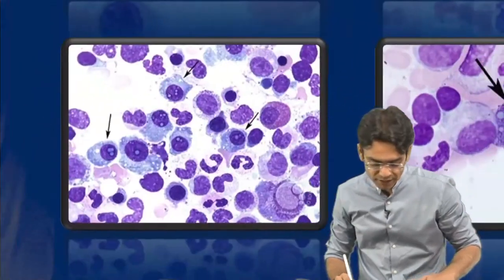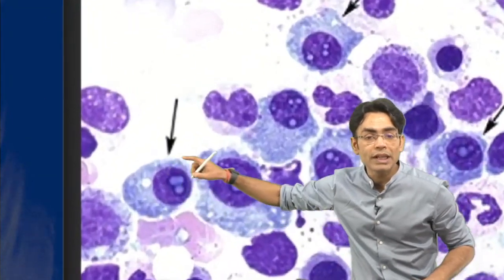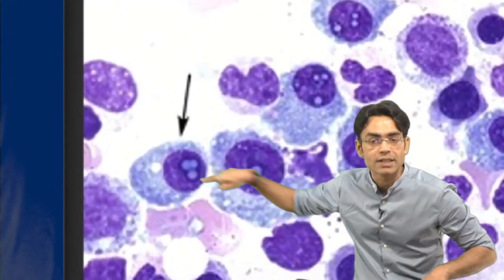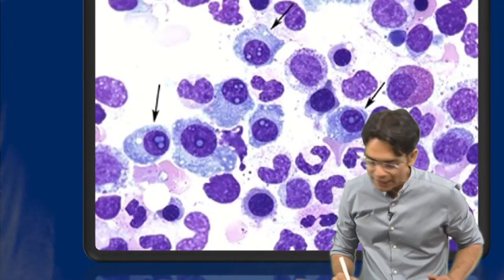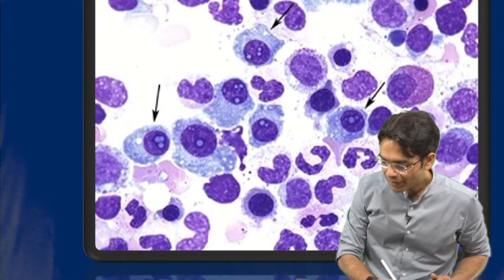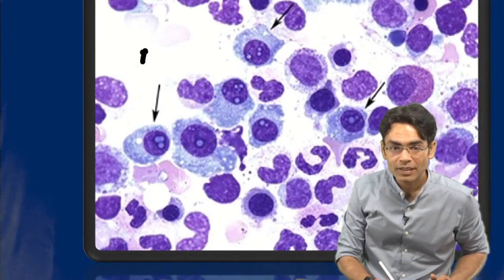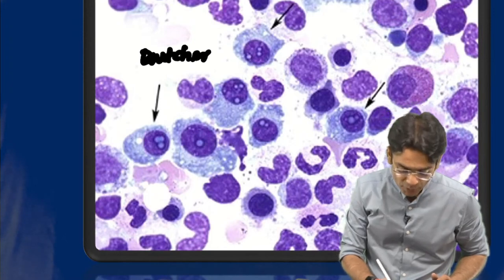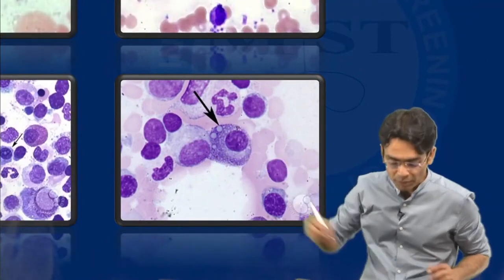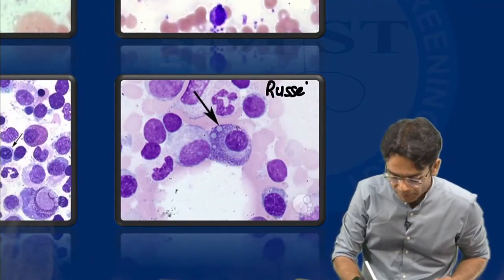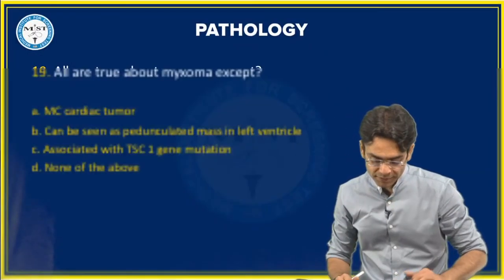These are flame cells. These particular cells are seen when we have M protein deposited inside the nucleus of the plasma cells. Yeah, Prerna, they are flame cells. So inside the nucleus, we are talking about Dutcher bodies. And lastly, when we have the deposit inside the cytoplasm, these are your Russell bodies. Very good, guys.